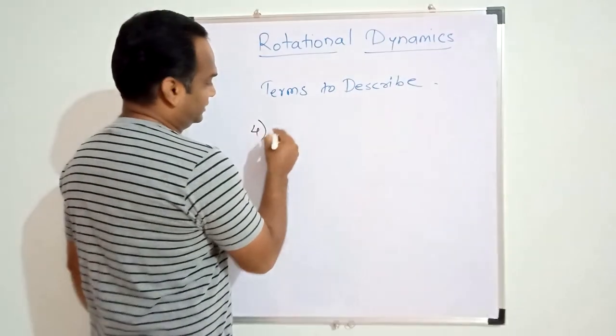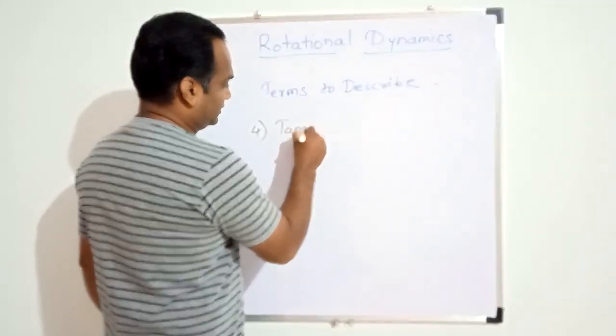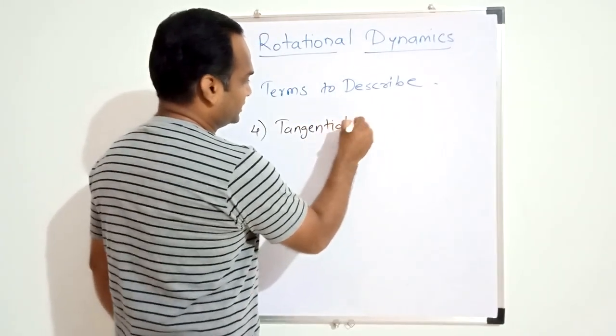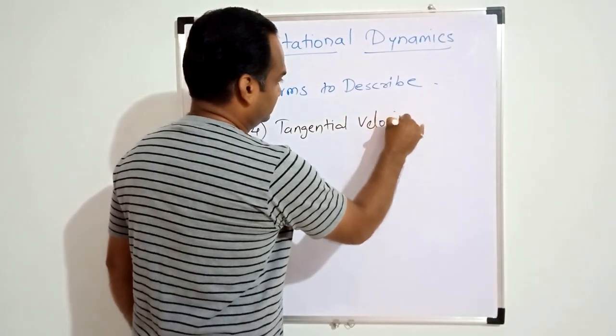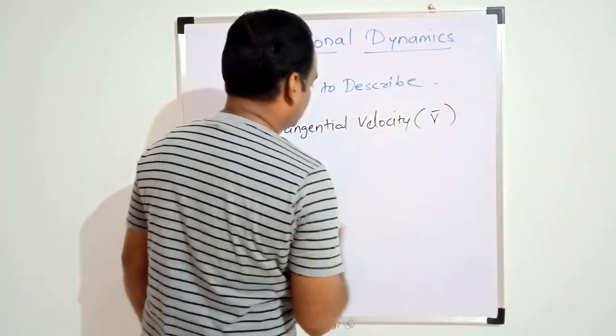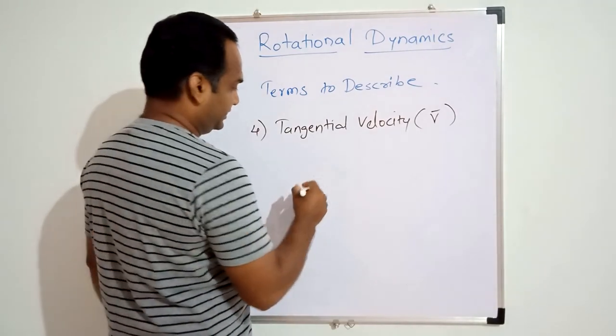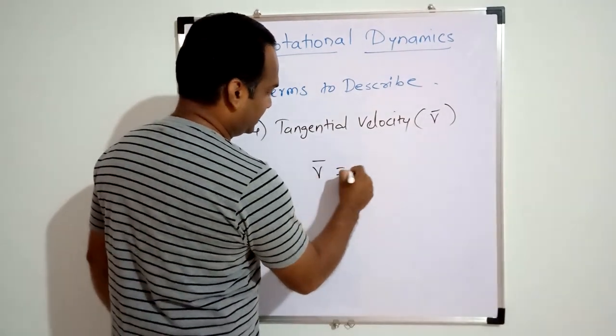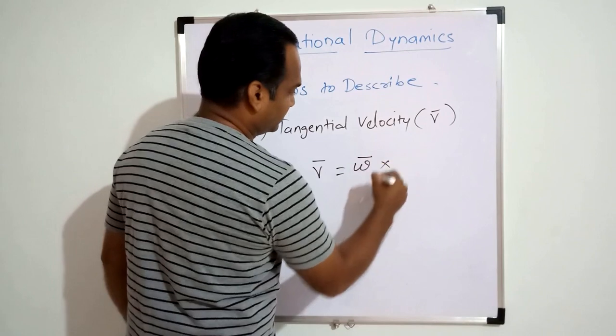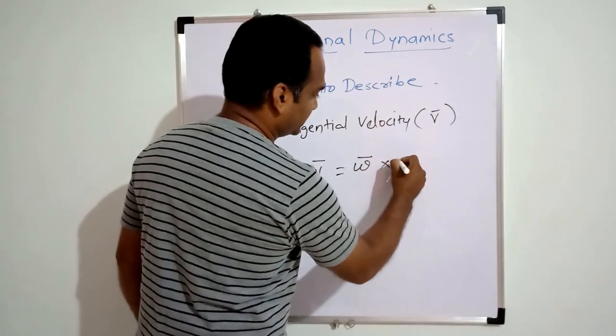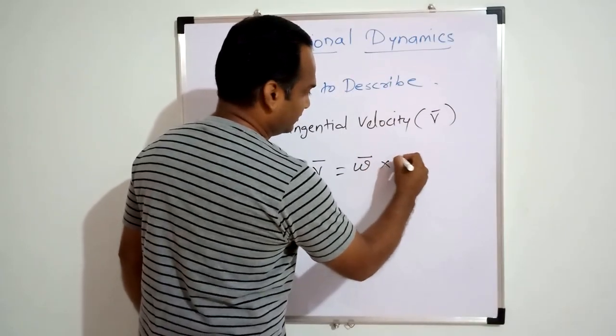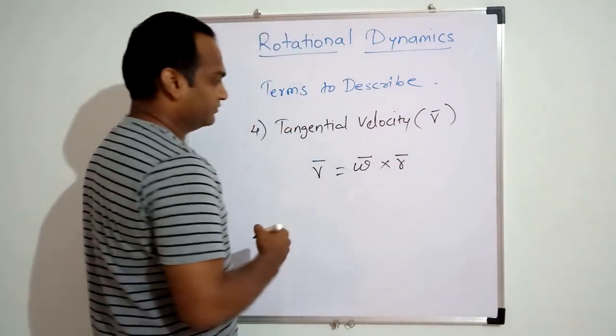The next term is tangential velocity, and this tangential velocity V bar is given as the product of angular velocity and position vector.